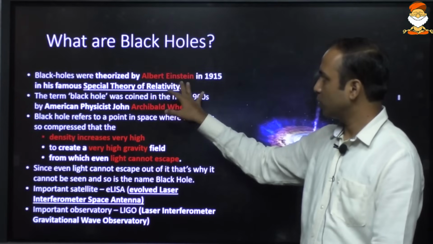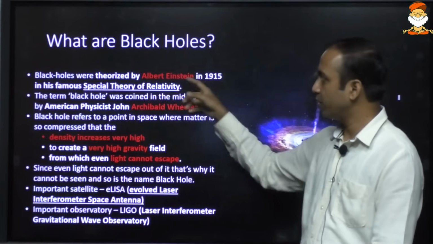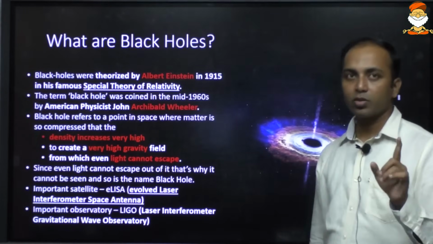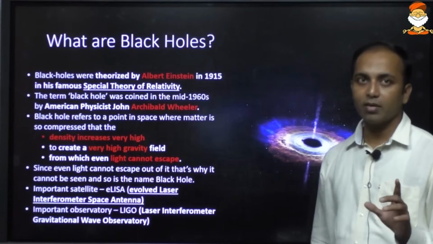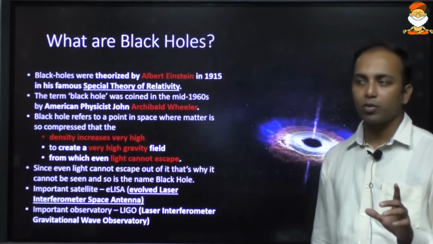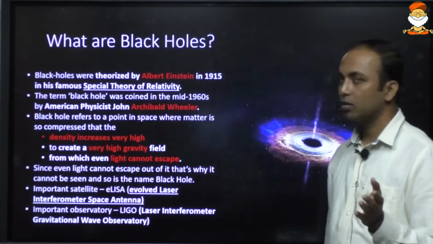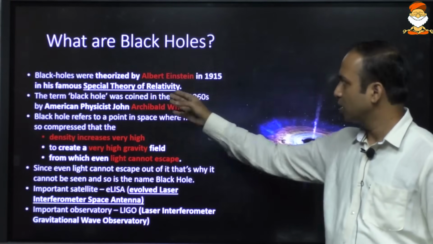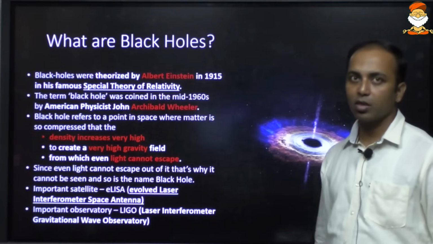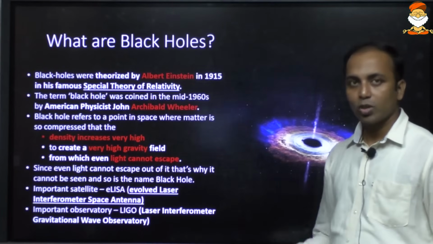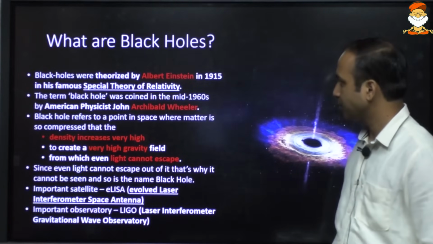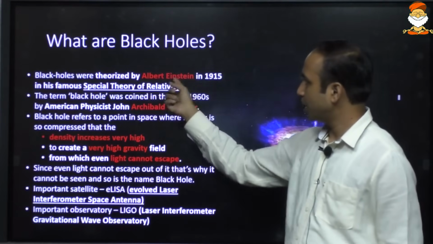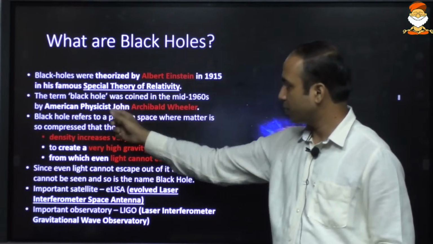Basically, it was theorized by Albert Einstein in 1915 in the general theory of relativity. UPSC has asked a question on the general theory of relativity, given by Albert Einstein, and UPSC had asked it just 3-4 years ago. Okay, so you must do that in science and technology. The term black hole was given by Archibald Wheeler. So Albert Einstein just theorized it, Archibald Wheeler gave the term.